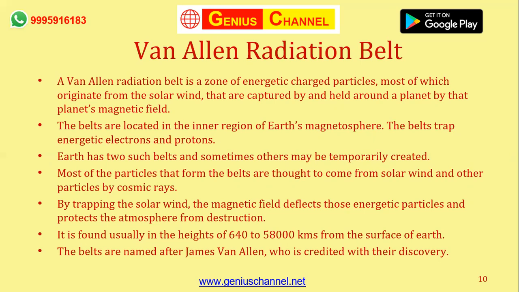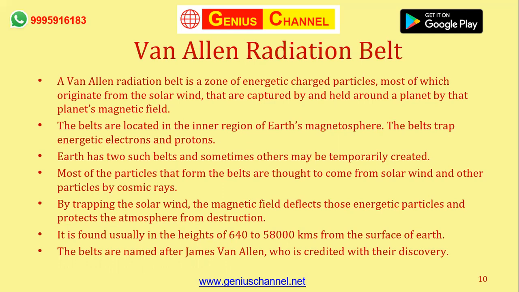Where is the Van Allen radiation belt found? It's usually found at a height of 640 kilometers to 58,000 kilometers from the surface of the Earth. The inner one is found starting from 640 kilometers, and the second one is found at a height of 58,000 kilometers. Both are calculated from the surface of the Earth. So this is the Van Allen radiation belt.